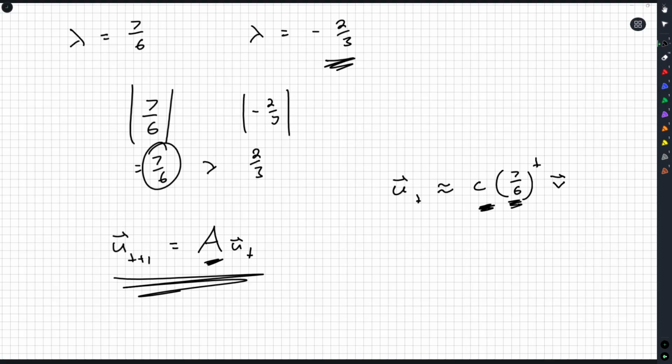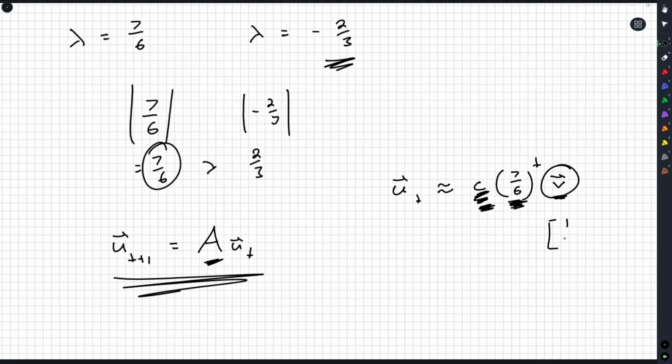Some multiple of 7/6 to the t times an eigenvector for 7/6. And so if we want the ratio in the long run between juveniles and adults, we really just need to find this eigenvector here. Okay? And the constant here doesn't even matter, because when it comes to, let's for a moment, let's just say the eigenvector was 1, 1.